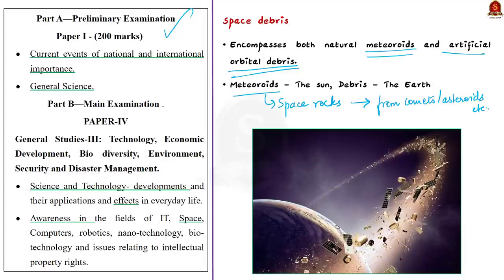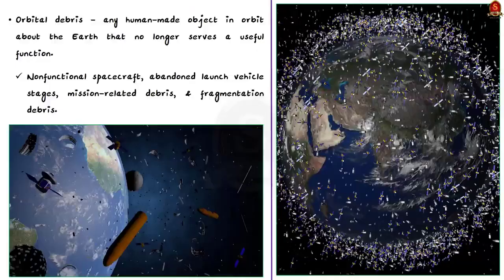Now as I just said, these meteoroids are logically scrap left over from the comets, asteroids, planets, etc. So they constitute space debris. So when you say space debris, it also includes these natural meteoroids. Now next, it also includes artificial orbital debris. So what is an orbital debris?